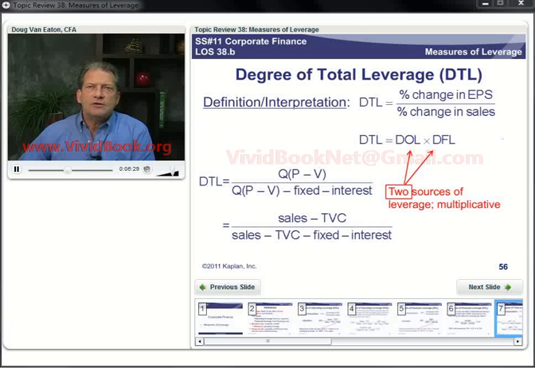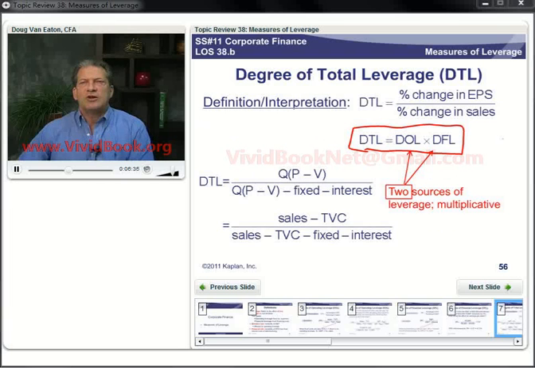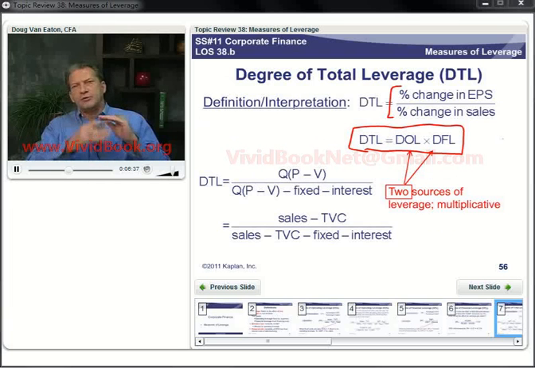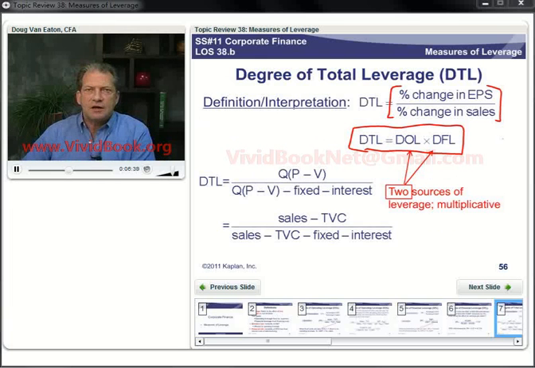Well, the interpretation now is the percentage change in earnings per share divided by the percentage change in sales. So now we're talking about leverage all the way down the income statement, because we had percentage change in EBIT over percentage change in sales.